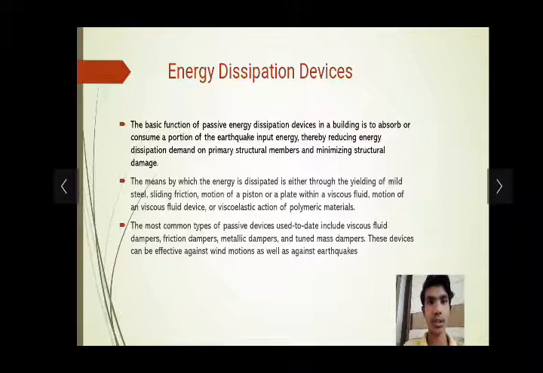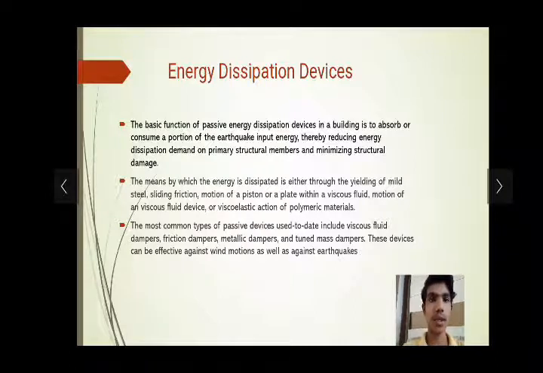Energy dissipation devices. The basic function of passive energy dissipation devices in a building is to absorb or consume a portion of the earthquake input energy, thereby reducing energy dissipation demand on primary structural members and minimizing structural damage. The means by which the energy is dissipated is either through the yielding of mild steel, sliding friction, motion of a piston or a plate within viscous fluid, motion of a viscous fluid device or viscoelastic action of polymeric material.